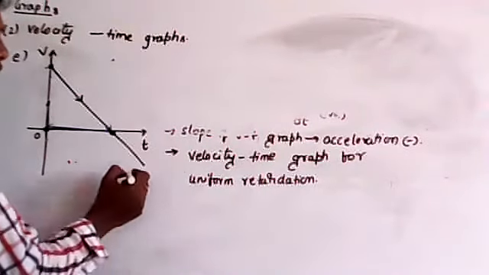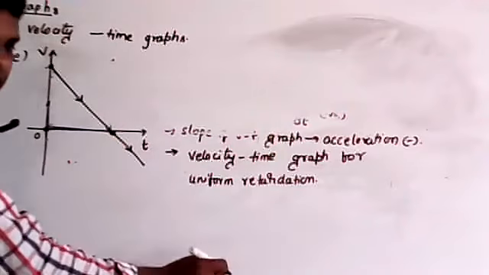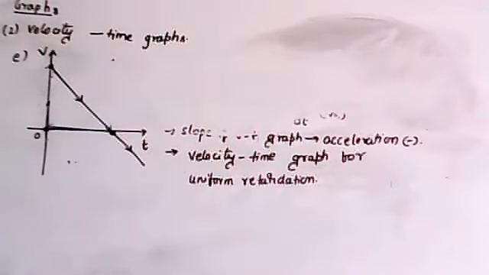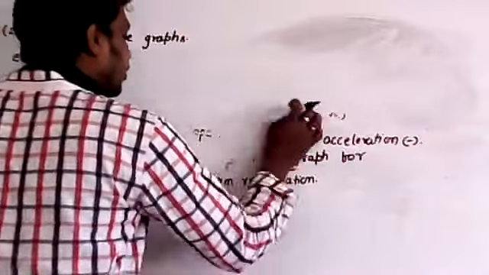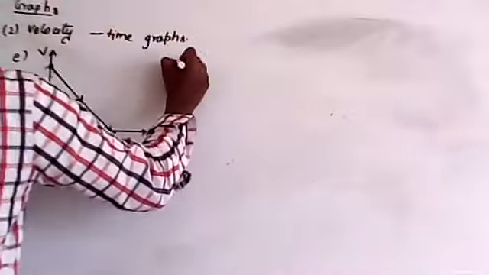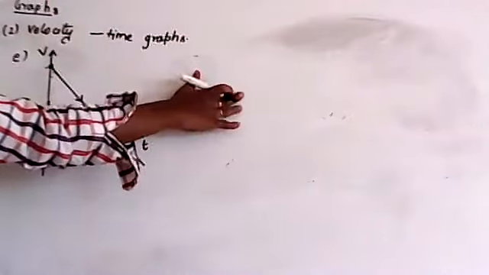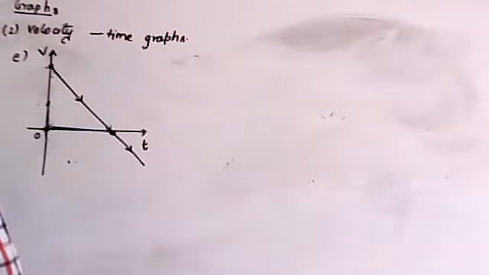Here the velocity is first decreasing and then increasing. This is the graph of uniform retardation and then acceleration in the opposite direction.